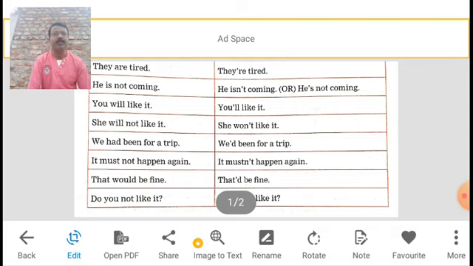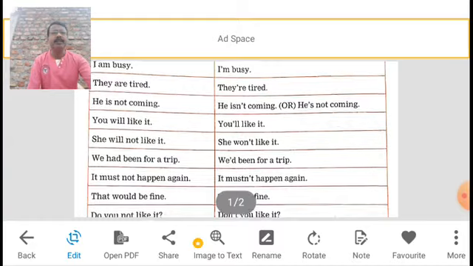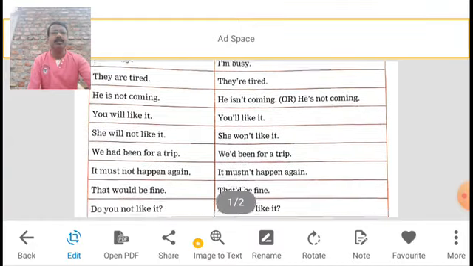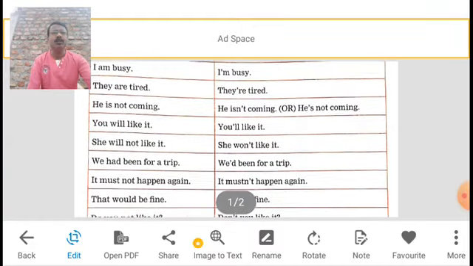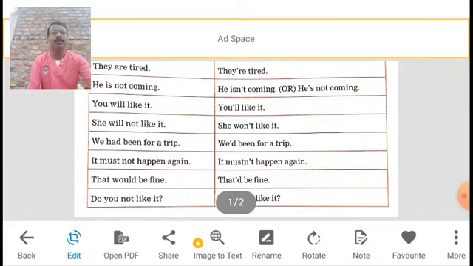And the last one, do you not like it? This is a question, and in this question they make its contracted form, do you not. This is a different type of sentence.